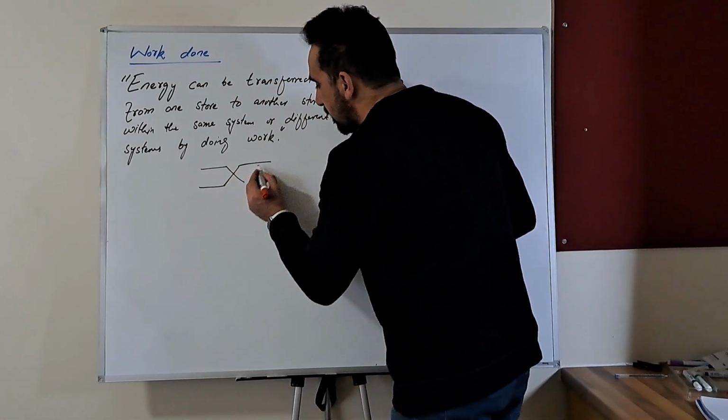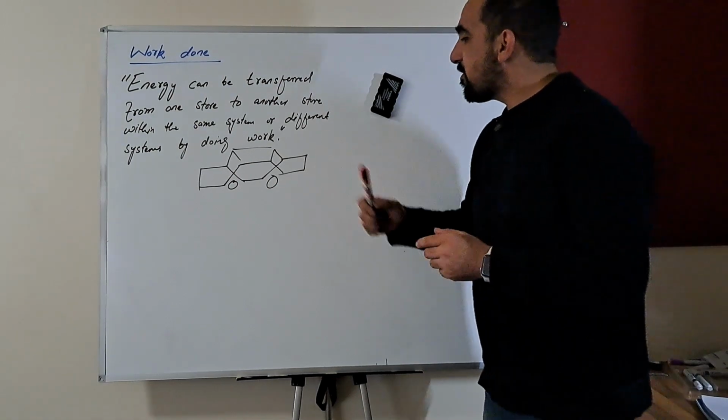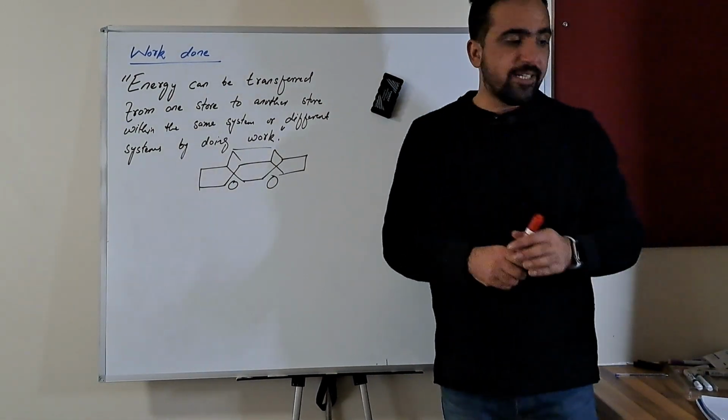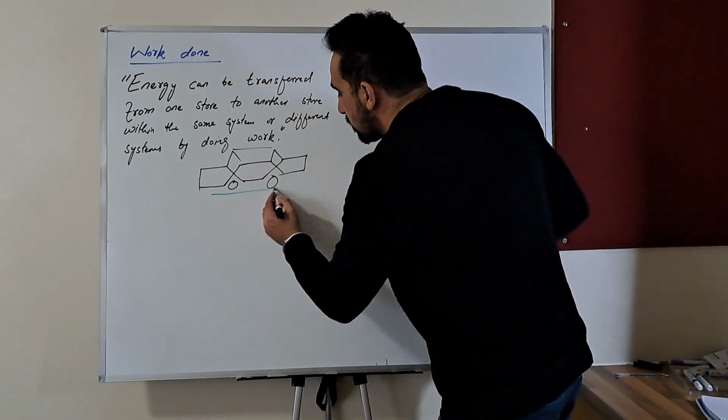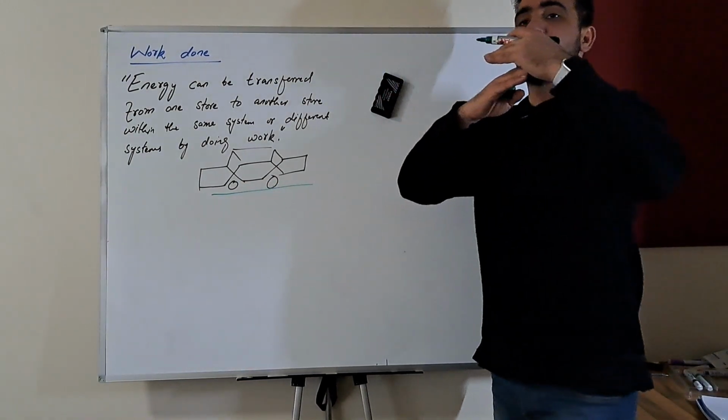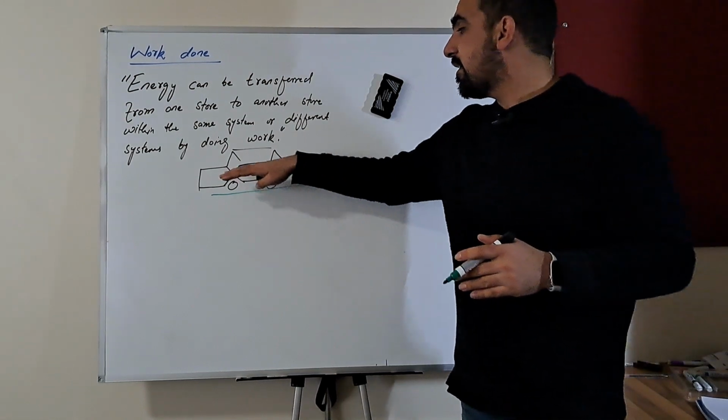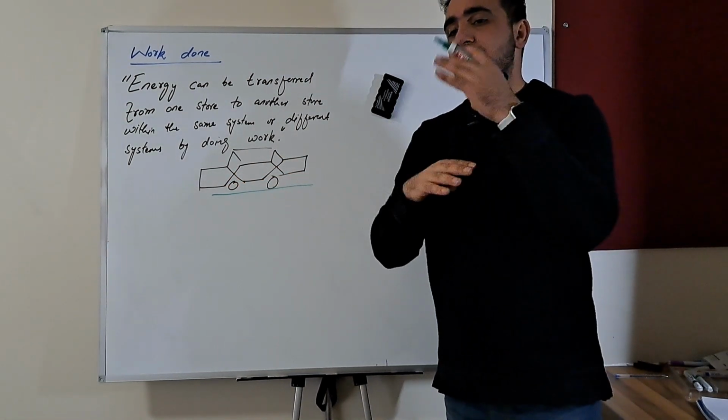So we have this car and it is moving, and the driver applies the brakes suddenly. Now when the driver applies the brakes, there is a frictional force between the tires of the car and the road.